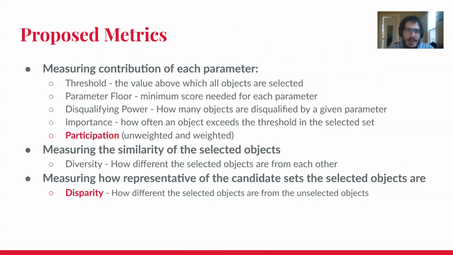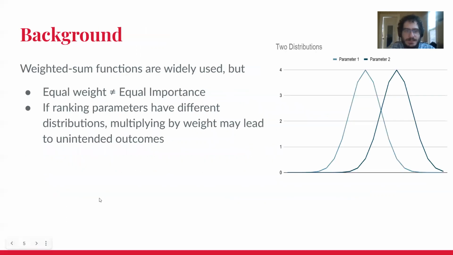So we have three families of metrics we introduced in this paper. First, we have ones which measure the contribution of each parameter to the final decision, and we're going to focus on one of them in this presentation for time reasons, which is participation. We also have metrics that measure the similarity of selected objects to each other, which we call diversity. This is not the same as how representative the selected objects are of the distribution as a whole, which we call disparity, even though these are conflated in some previous work. We're going to go into more detail about disparity later in the presentation as well.